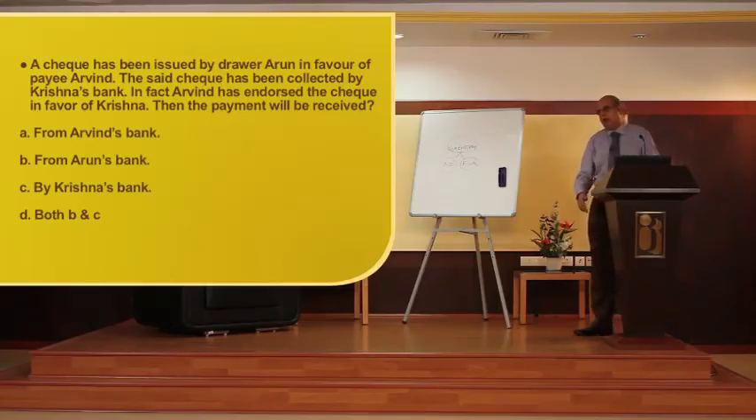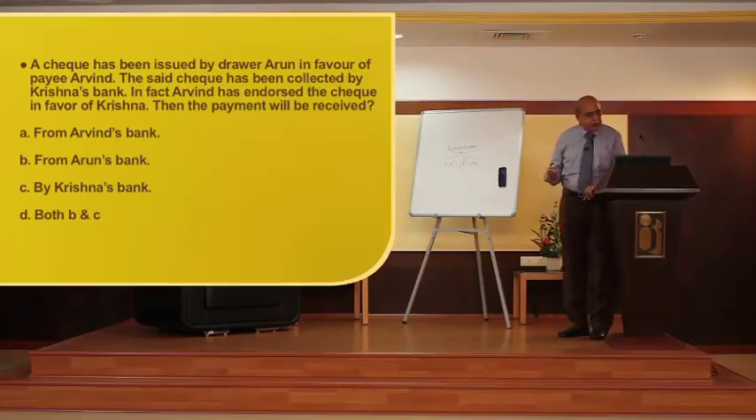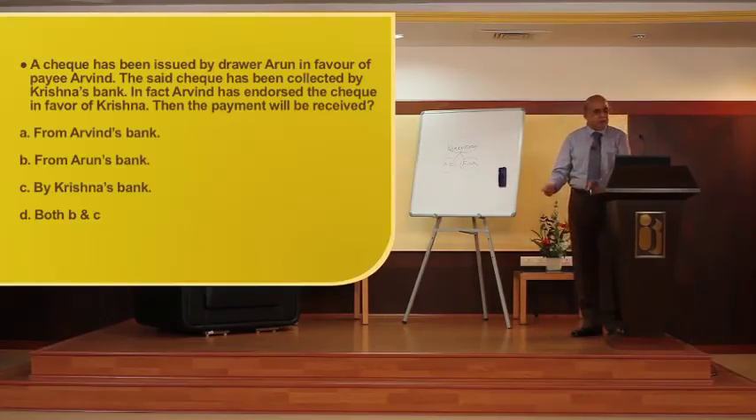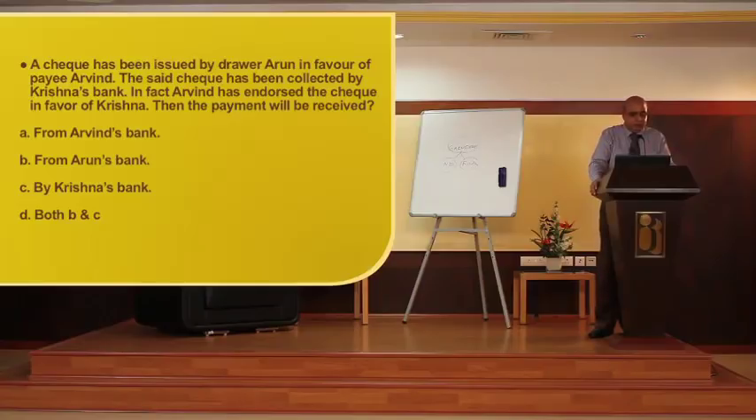Arun has the account. He expected his banker to make the payment to Arvind. In fact, Arvind wanted that payment should be made to Krishna. Ultimately, Krishna's banker is the collecting banker. Arun's banker is the paying banker. So it will be both B and C. From Arun's bank, it will be debited and it will be received by Krishna's bank as the collecting banker.